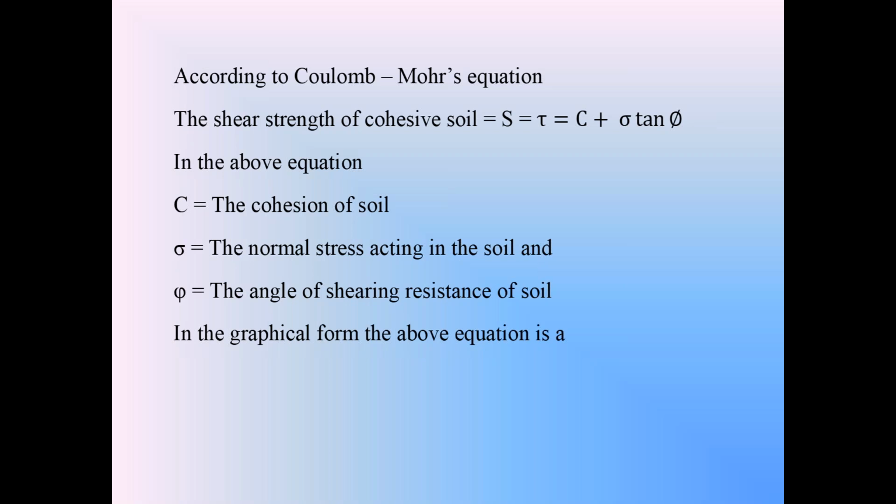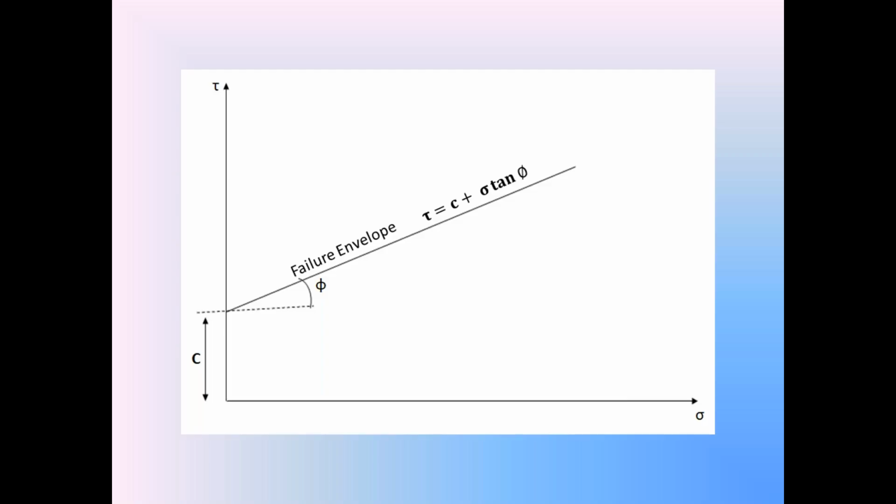That equation tau is equal to c plus sigma tan phi can be represented in the graphical form. In that graphical form, on x-axis we consider the normal stress sigma. On y-axis we consider the shear strength tau. Then this equation s is equal to c plus sigma tan phi in the graphical form is like this. This is the graphical form. So check that picture in the cell phone screens.